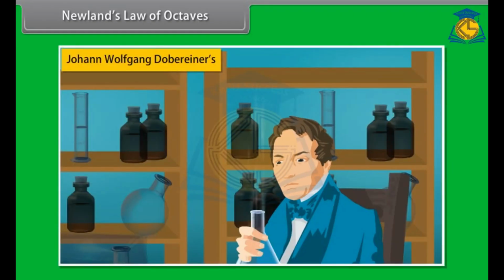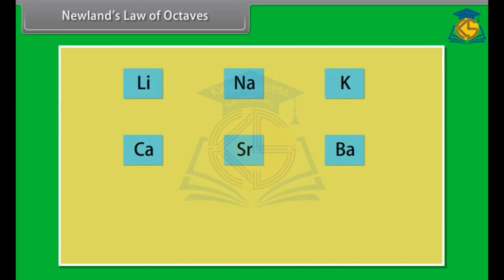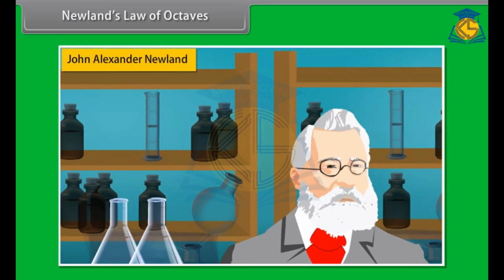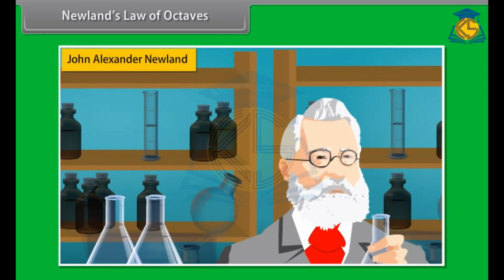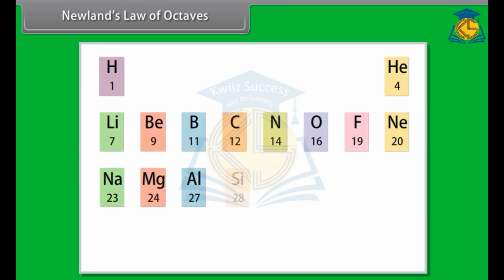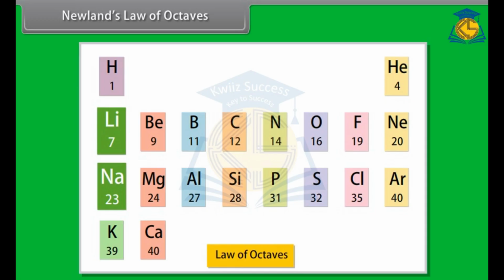Newlands' Law of Octaves. Dobereiner's research simultaneously encouraged other scientists to start classifying elements. The triads were not useful as they could classify only three elements at a time. In 1864, John Alexander Newlands, an English chemist, discovered that when elements are arranged in the increasing order of their atomic masses, atomic weight, every eighth element had properties similar to the first element. This is called the law of octaves.